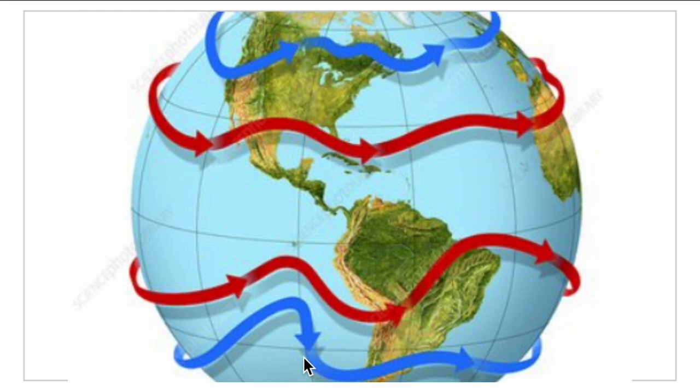these jet streams develop where air masses of different temperatures meet, and surface temperatures determine where the jet stream can be formed. Okay, when there is a difference in temperature, then a jet stream occurs. We can easily identify it. And if the difference in temperature is more, that means the wind velocity will automatically increase. Okay, so it plays a significant role in the onset and withdrawal of monsoon winds. So this is about jet streams.